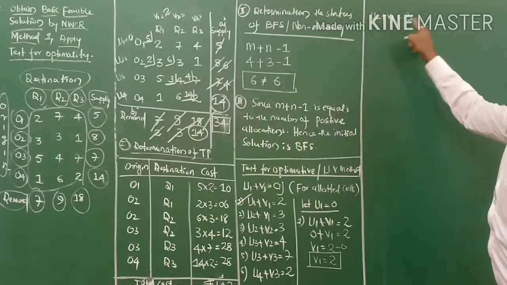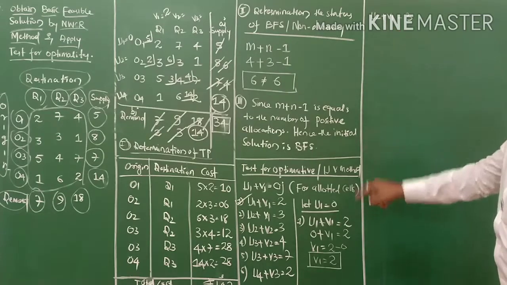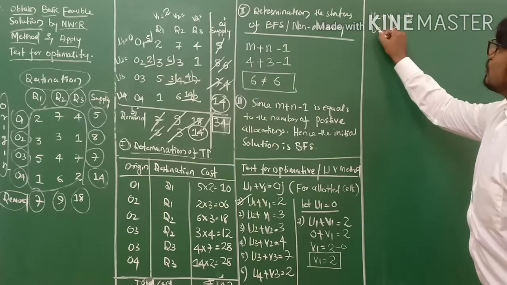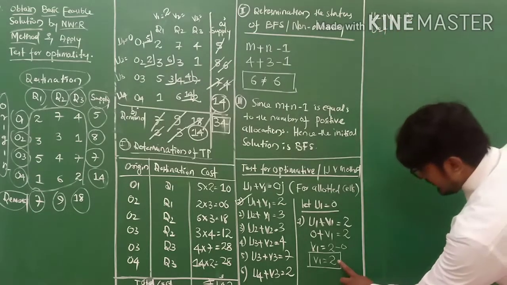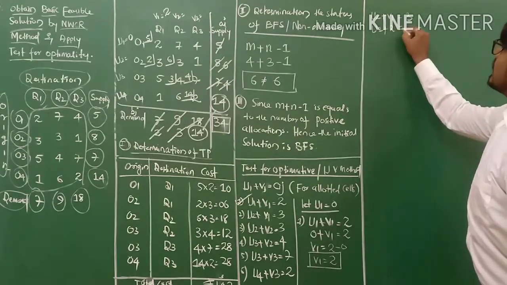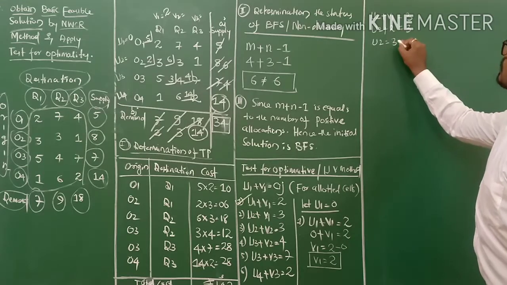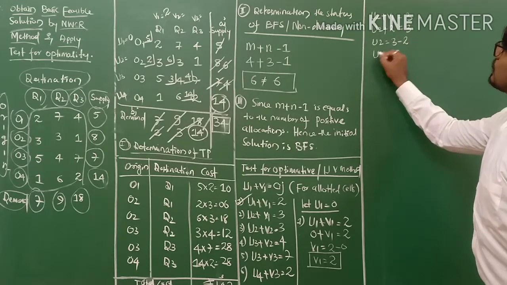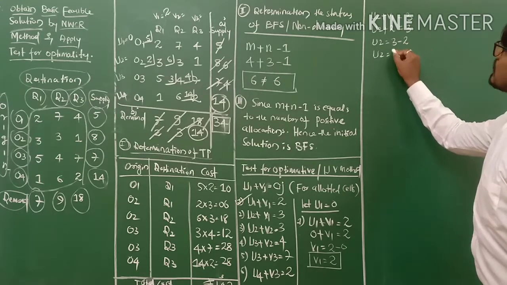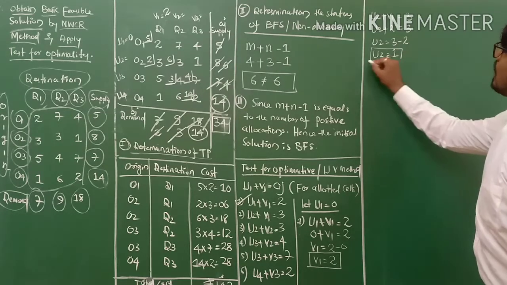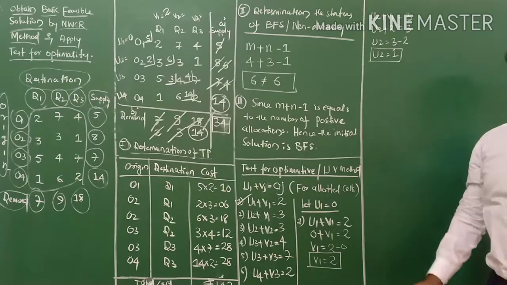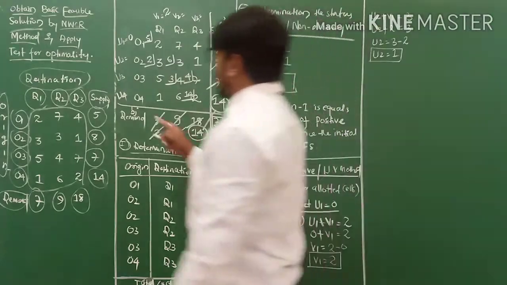We don't have U2. Take V1, which we calculated, it is 2 here. So U2 equals to 3 minus 2 equals to 1, my friends. So write U2 equals to 1.